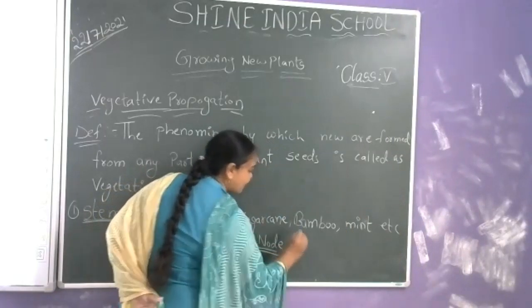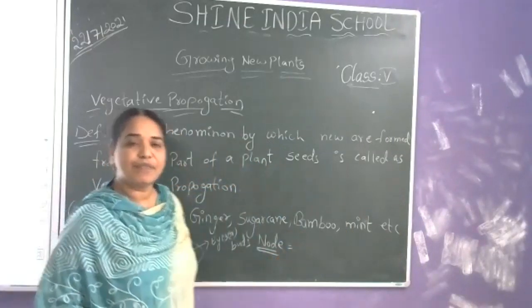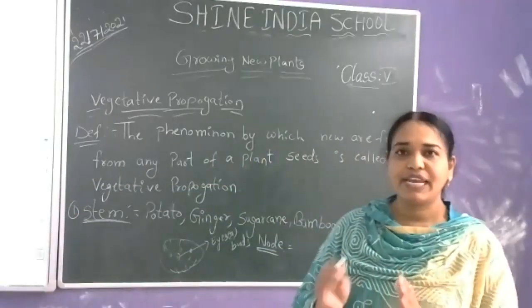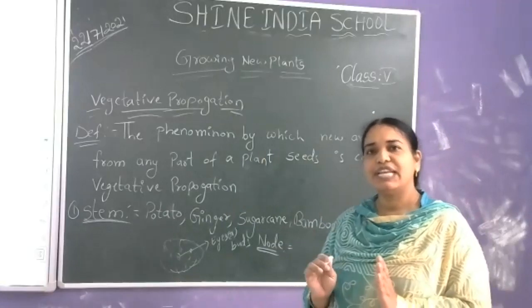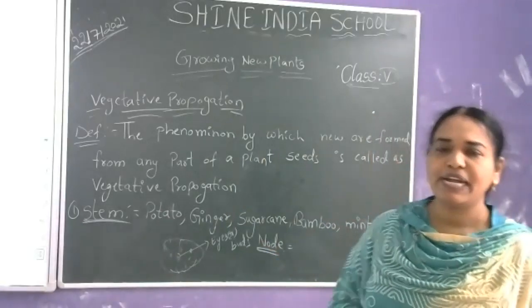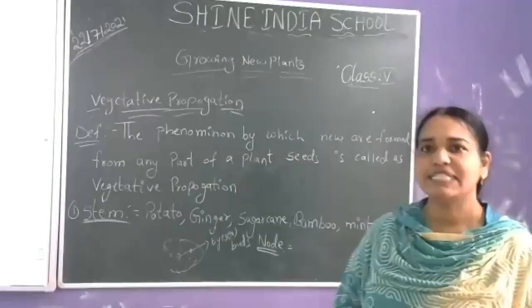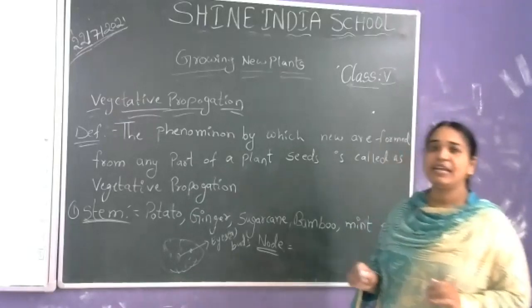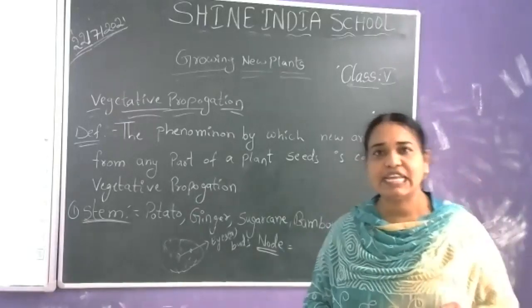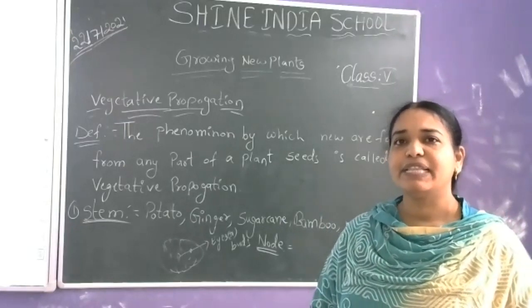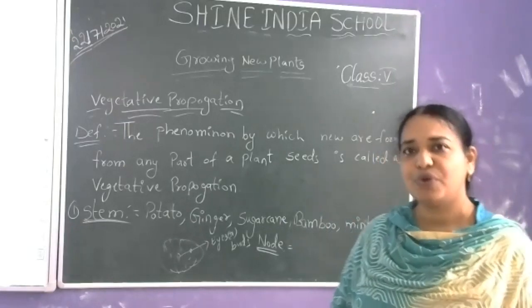Node is from the stem. From the stem, if any branch, leaf, or new plant arises, that part is called a node. If any branch, leaf, or bud arises from the stem, that part is called a node.